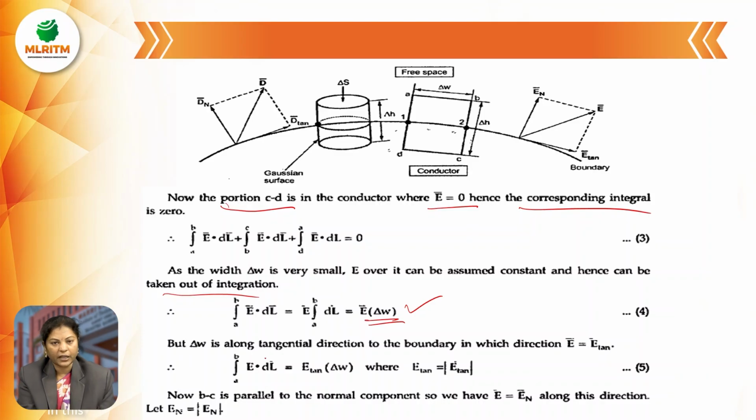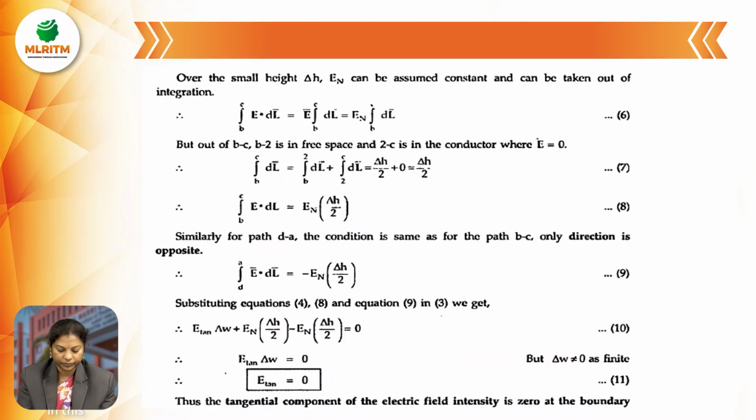But delta W is along the tangential direction at the boundary. So E equals E tan, the tangential component of the electric field intensity. Therefore, the integral A to B of E dot dl equals E tan times delta W, where E tan is the modulus of E tan. Now B to C is parallel to the normal component, hence we have E equal to E normal along this direction. So let E equal the modulus of En.